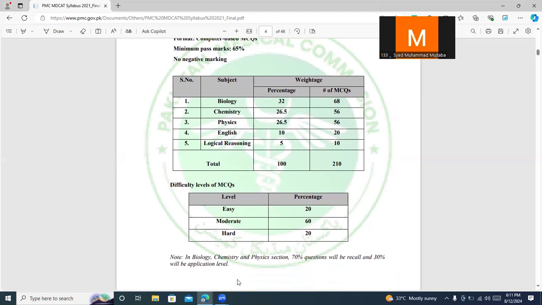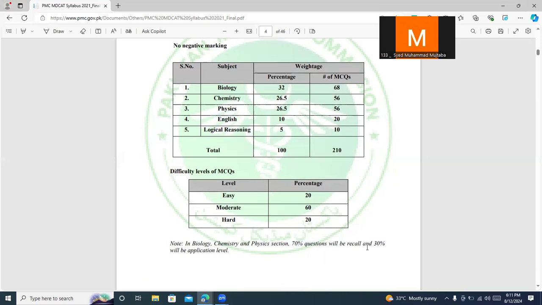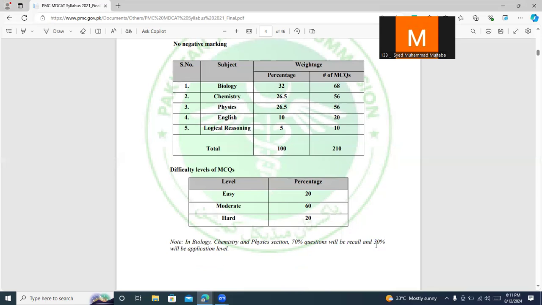So now another fact is that about 70% of the questions in the sciences will be recall, which means that basically these questions will be knowledge based and simply the lines from the books would be asked. Now you would be basically worried about which book you should use. I figured out that the best book to use is the federal book used by the Capital Territory in Islamabad, and most of the questions come from there. And out of the 30% application based questions, almost half of them are pretty easy.